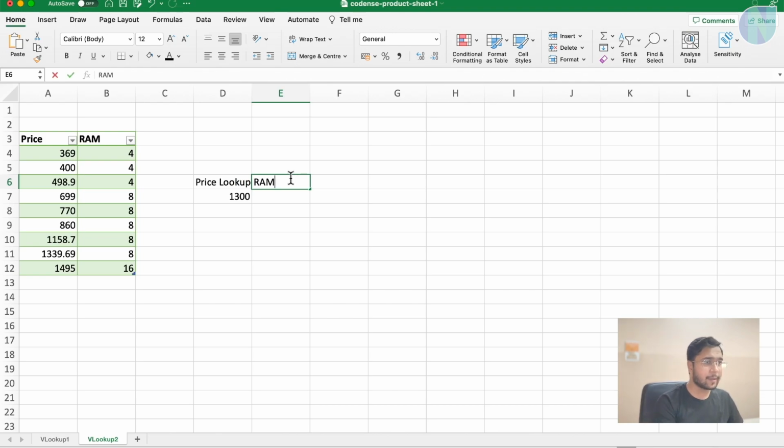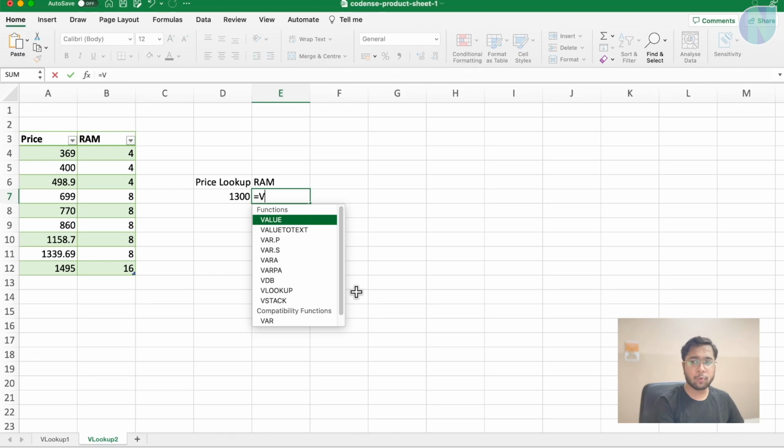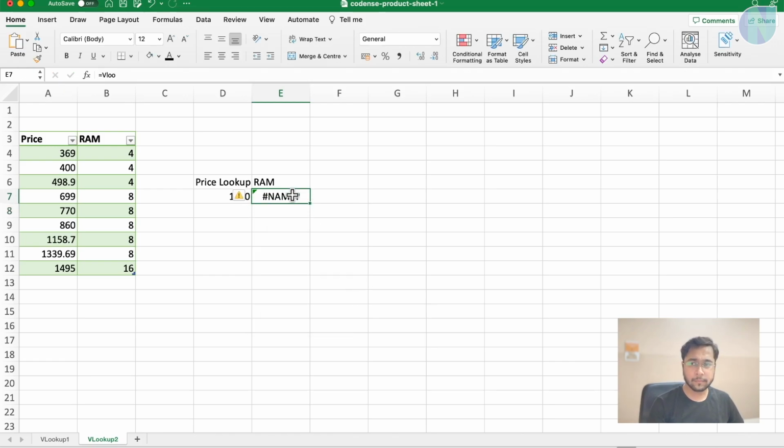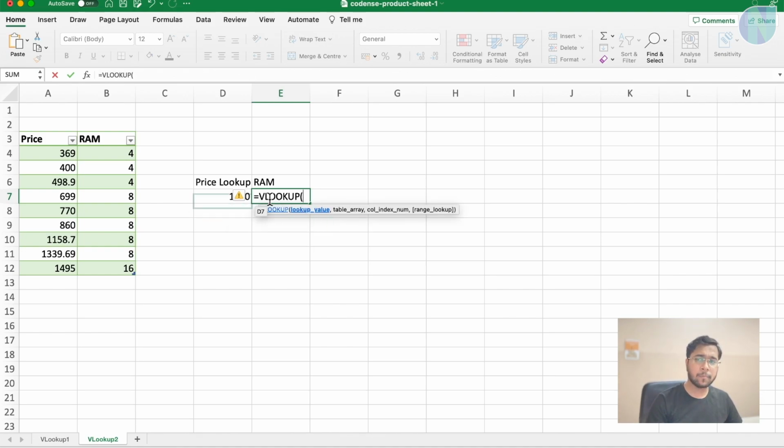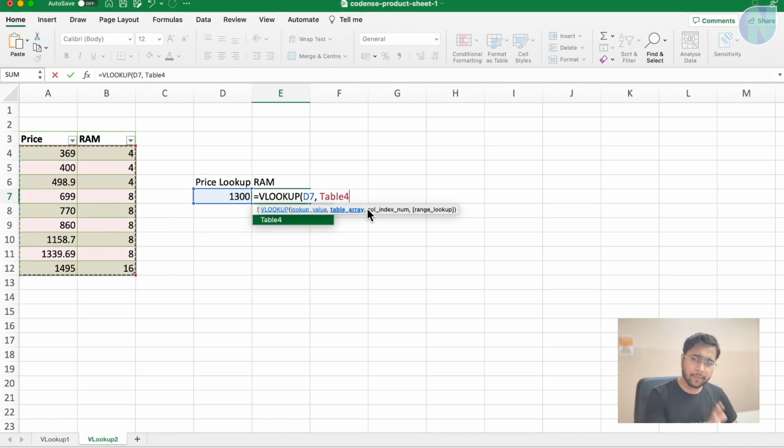I want RAM here. Now what will I do? I will use equal to VLOOKUP. I will select this and I will put the value. This cell is the exact value which I need to find in that table. Then I will put comma. Then I will select the table array. Don't worry if it is coming as table 1, table 2, table 3, table 4, it will automatically come up. Then comma. I need to select the column index.